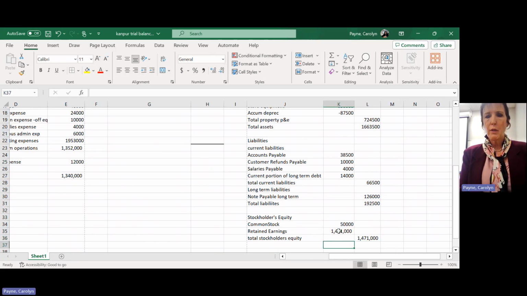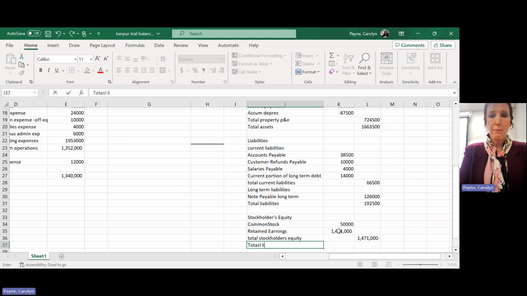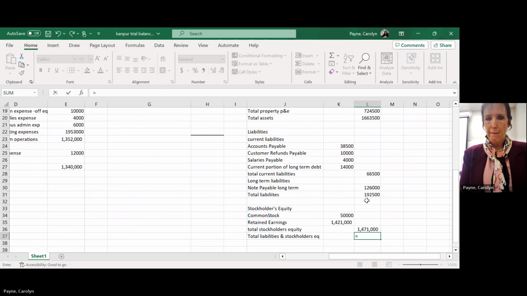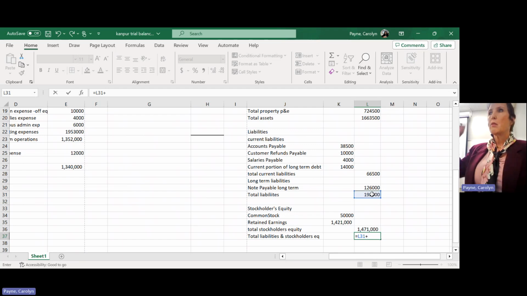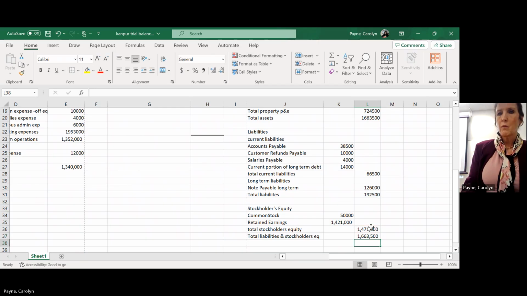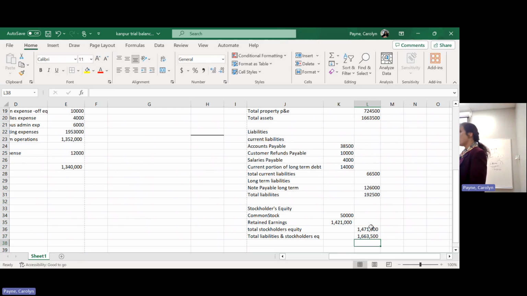All right, and then I'm going to add total liabilities and stockholders' equity. And that's going to equal what? What is liabilities and owners' equity equal? Total assets, right? That's what the equation says. Okay, so I'm in balance. Pretty good indication I did all that correctly.